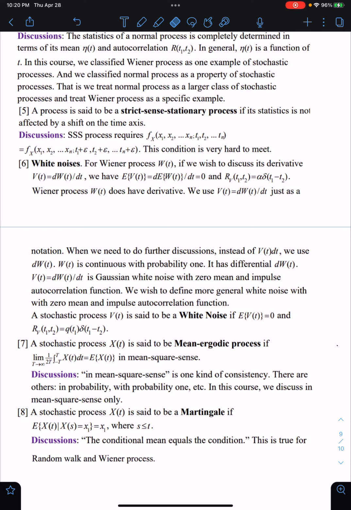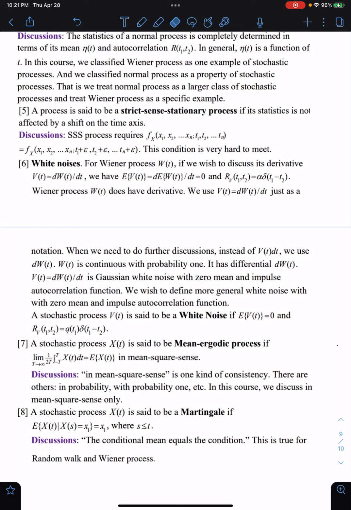A stochastic process V(t) is said to be white noise if the expectation of V(t) equals 0 and the autocorrelation of V(t) at t1, t2 equals Q(t1) times delta(t1 minus t2), which is an impulse autocorrelation function. And number 7, we are going to talk about mean ergodic processes.